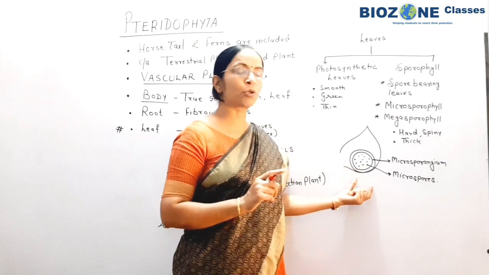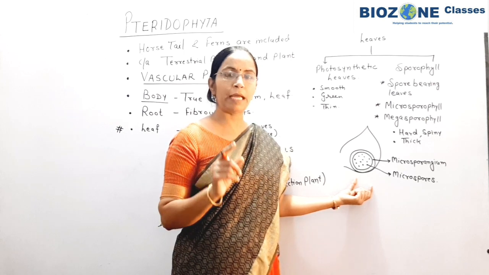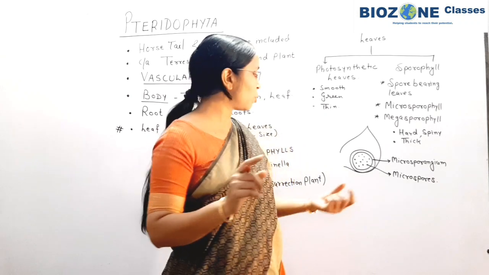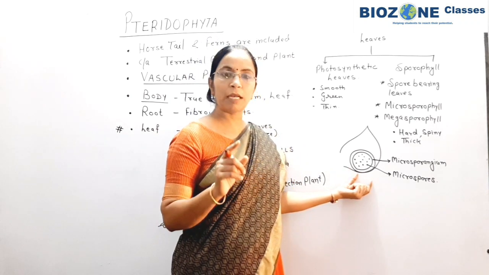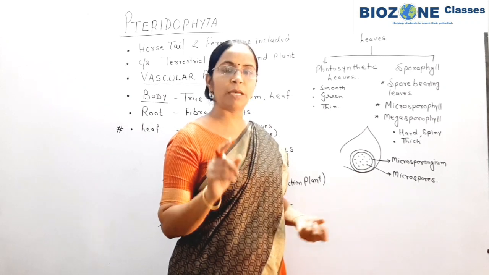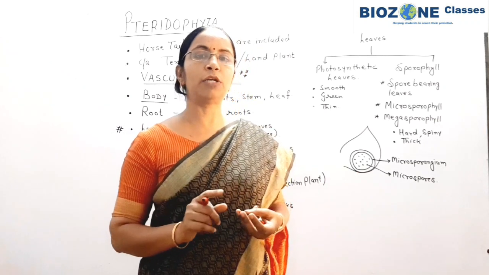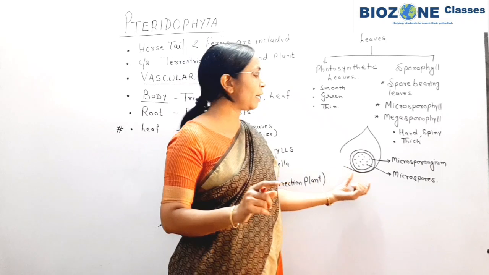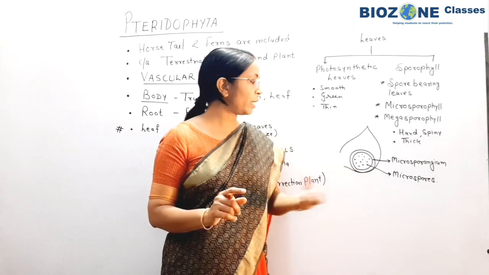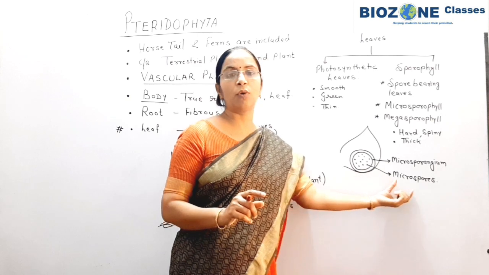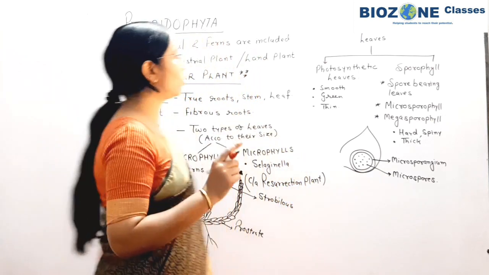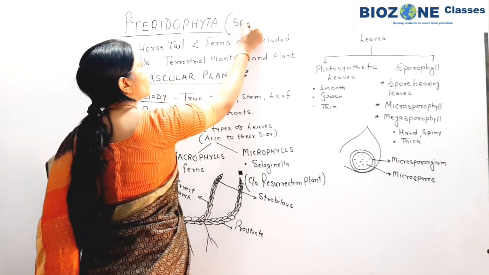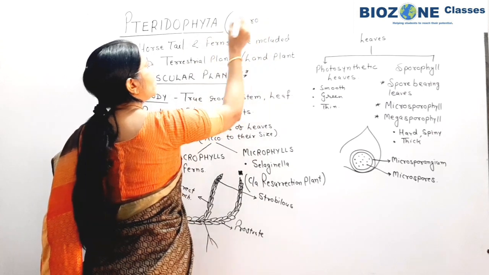In that case, the strobilus formed from microsporophyll is called a male cone. If the megasporophyll is responsible for the formation of cone, then what will you call it? It is called a female cone. Clear? So the arrangement of megasporophyll forms the female cone, and the spiral arrangement of microsporophyll leads to the formation of male cone. So suppose the male and female cones form, and inside the cone what will form? Inside the cone microspores are formed. So here you remember the main body of Pteridophyta, when you recall or start the sporophyte, start the pteridophyte.